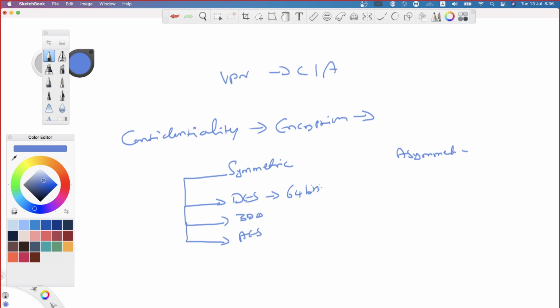What is the significance of knowing about these key sizes? DES is 64, triple DES is what? 192, 3 times of DES. AES comes in 3 different flavors like 128, 192 and 256 bits. Now, what is the significance of knowing about the key sizes? See, it will be a little complicated as the key size is larger. At the same time, the resources being utilized for maintaining and encrypting, decrypting are also going to be overutilized. If the key sizes are larger, the resource utilization will also be more. If the key sizes are lesser, then obviously resource utilization will be very little.